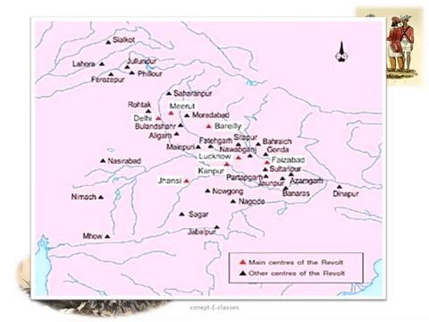Now this is a map depicting the main centers of revolt. The red color shows the main centers. We have Delhi, Meerut, Jhansi, Lucknow, and the black triangles show the other centers of revolt. So this revolt of 1857 was considered the first war of independence.